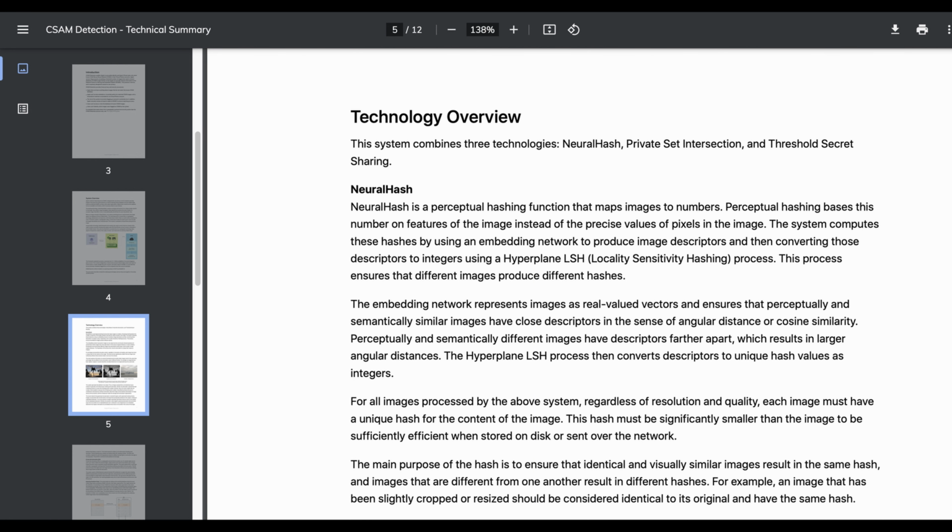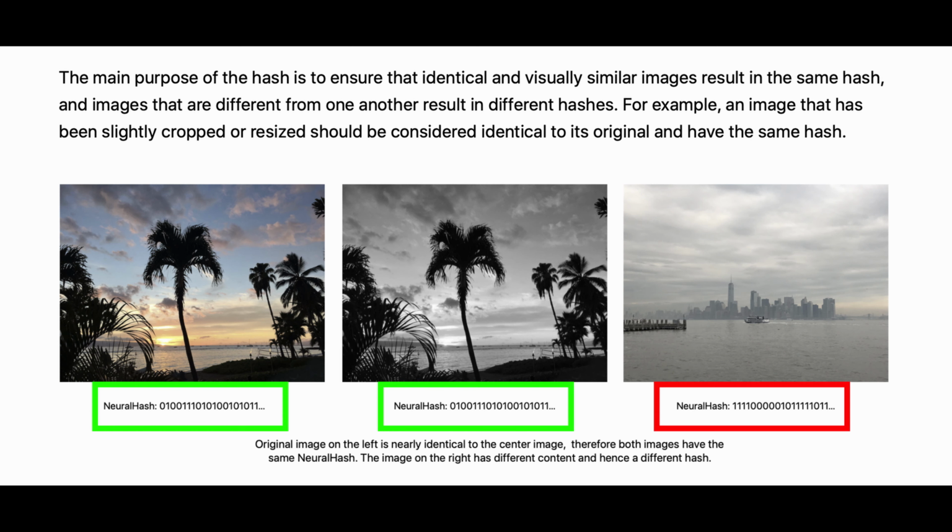According to Apple, NeuralHash is a perceptual hashing function that maps images into numbers by using certain features identified in the picture that are not necessarily pixel-based. The result is a numeric code or hash that is the same for nearly identical images. This can be a pair of pictures where one of them has been resized or has a different resolution or has a different color scale. Otherwise, if 2 pictures have different content, then their respective hashes would also be different, like the ones shown on your screen right now.